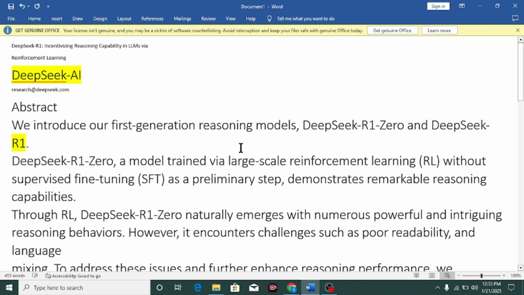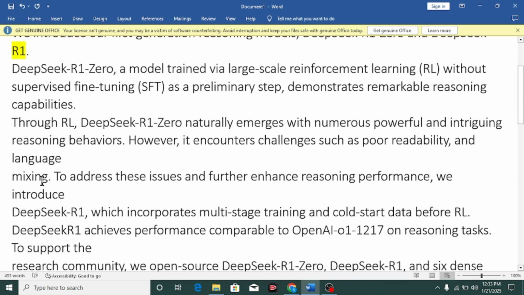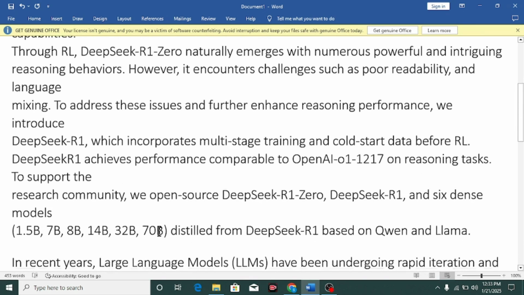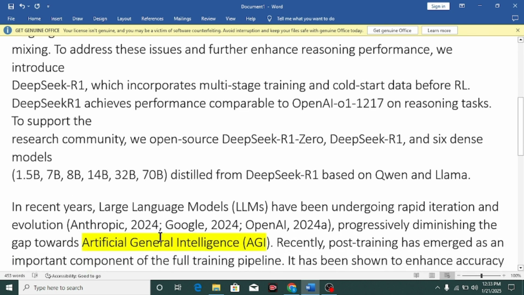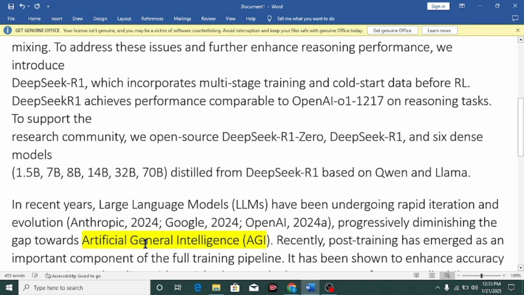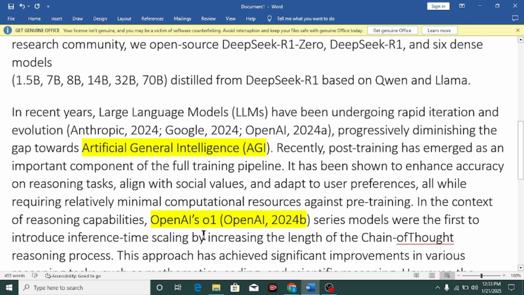We introduced our first generation reasoning models, DeepSeek R1-Zero and DeepSeek R1. R1-Zero is a model trained with large-scale reinforcement learning without a supervised fine-tuning (SFT) step, and it demonstrates remarkable reasoning capabilities. To address issues and enhance reasoning performance, we introduce DeepSeek R1, and the distilled models come in 1.5 billion, 7 billion, 8 billion, 14 billion, 32 billion, and 70 billion parameters. Artificial general intelligence and open source. This is the best model alongside OpenAI o1.